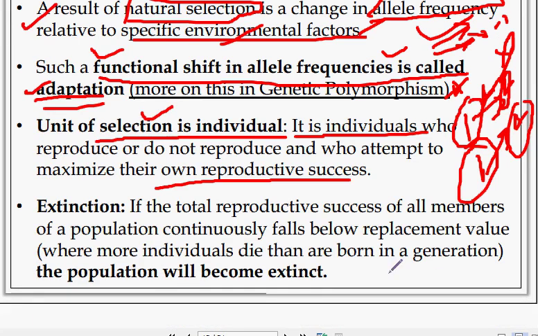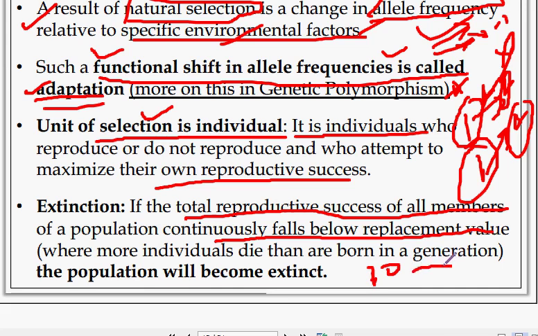Extinction also occurs if the total reproductive success of all the members of the population continuously falls below replacement value. Replacement value: suppose there are 10 people. If they produce 10 or 20 in the next generation, reproduction is stable or increasing.